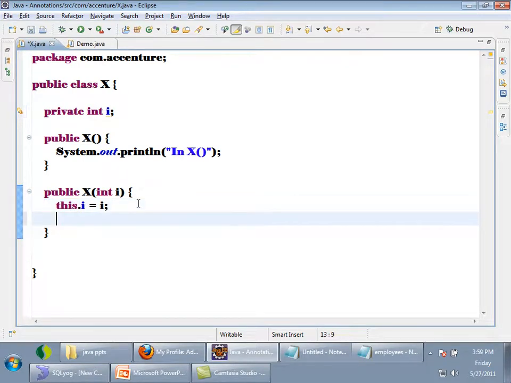I'll write System.out.println inside parameterized constructor.